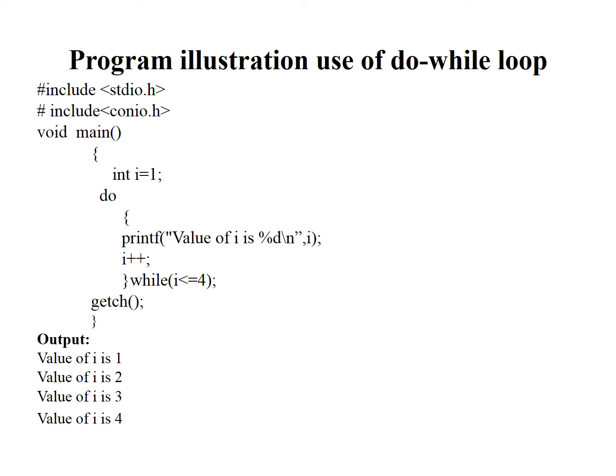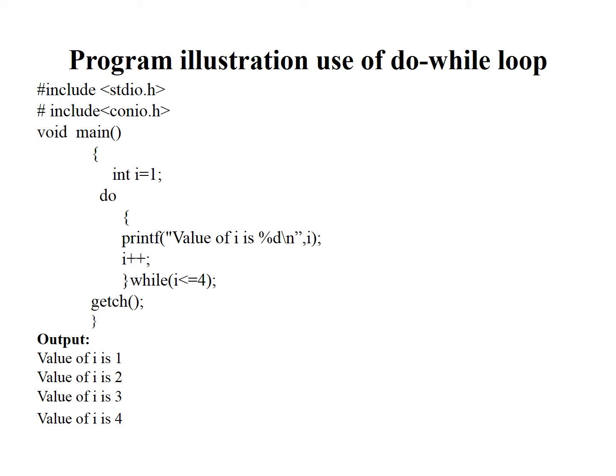Then the incrementation of the i variable will be taken out. i is going to be incremented by one for each and every iteration. While the condition is true, the printf function and the i++, these two statements are going to be carried out repeatedly. After that, we are mentioning the condition: while i should be less than or equal to 4. The condition is terminated by a semicolon.